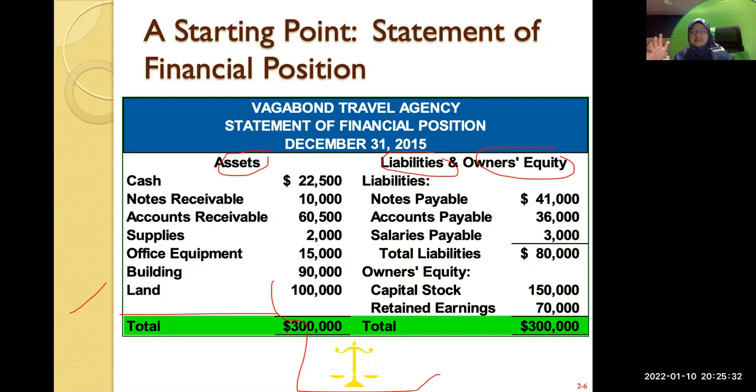Sorry to interrupt. So I understand that assets is what we have in hand, right? Not in hand. So what belongs to the company? For example, your accounts receivable, you don't have it now. You are going to receive that in the future, but it belongs to you. Okay, all right.